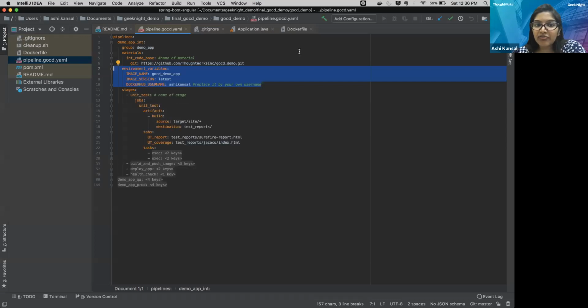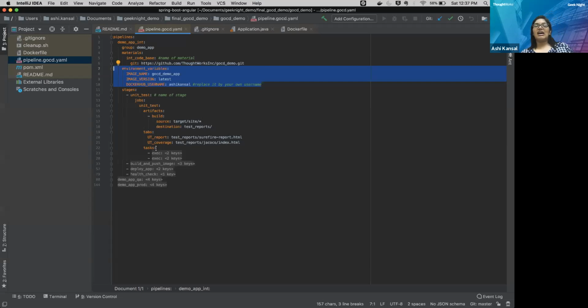So we have our first stage as unit test. Here you can see we have a job, and inside the job we have tasks. We have two tasks over here. Stages run in sequence, and inside the stage we have jobs. Jobs can run in parallel. So if you have certain tasks which have no dependency on each other, you can run them in parallel as well. And then we have the tasks inside the jobs, which again run in sequential manner.